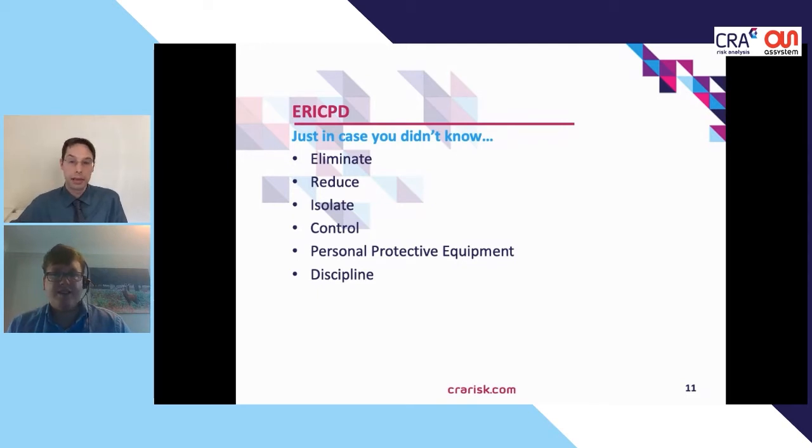You use PPE if you have to come into contact with the hazard, or right at the very bottom, discipline, managing, implementing rules, limits, conditions, and ensuring everyone's got the right attitude and behaviors, and undertaking ongoing review of the hazard. So the ultimate aim is that solutions or safeguards should be as high up the ERIC PD hierarchy as possible.